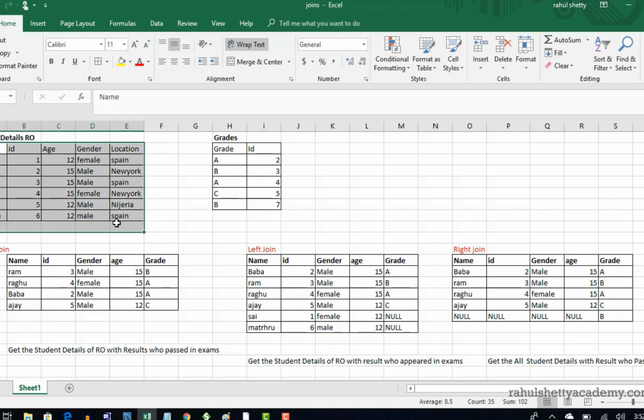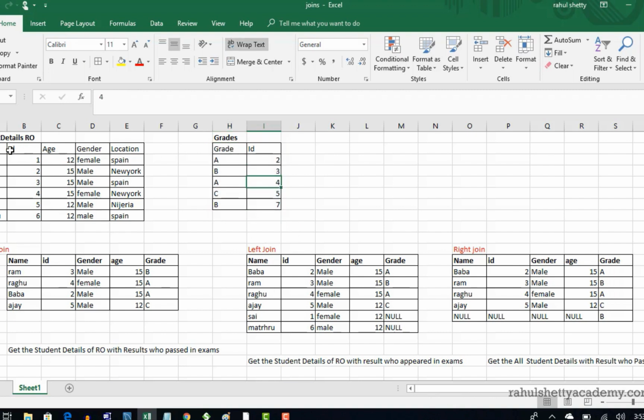Okay, so these guys have written an exam, and later the respective board for that exam has announced the results. When they announce results, they just give the ID number of the student and what grade he passed in. So A grade, B grade and C grade, three different grades given to the user based upon his performance. Just assume that this is another table. This is given by the board, the exam board, these are the results.